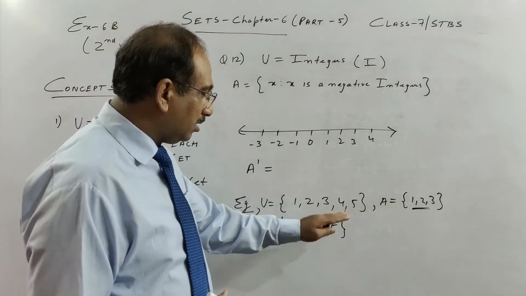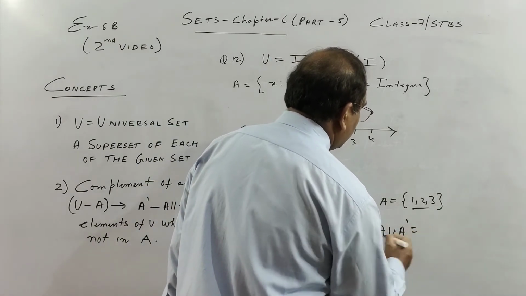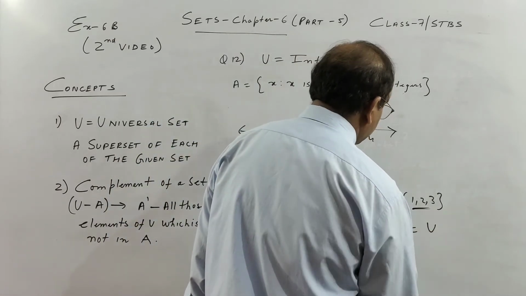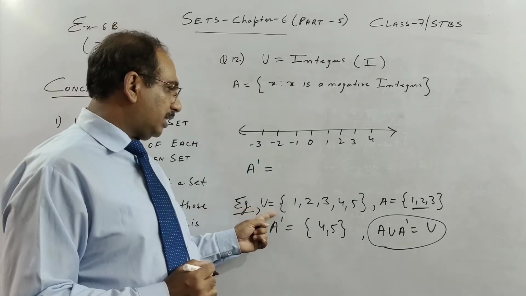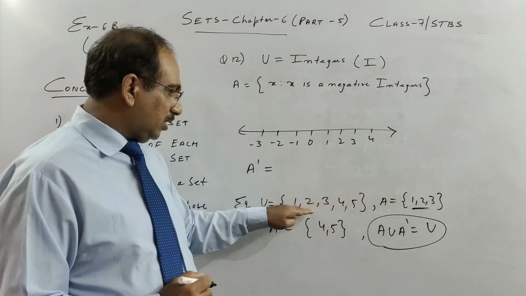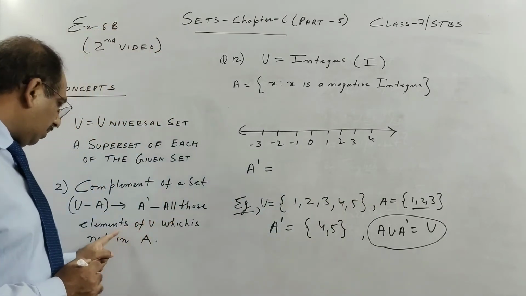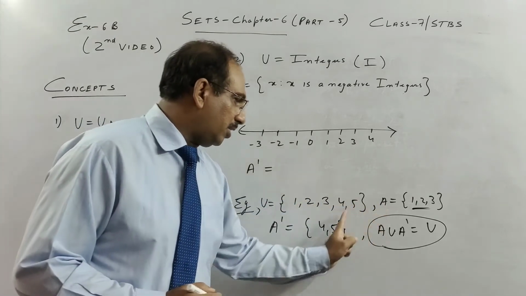Later on you will see A union A complement. If you add them together, you will get the universal set. So this you will learn a little later. Once more, complement of a set means you leave those elements which the set has in the universal set and take the other elements. So this is the concept: all the elements of the universal set which are not in A, 4 and 5.